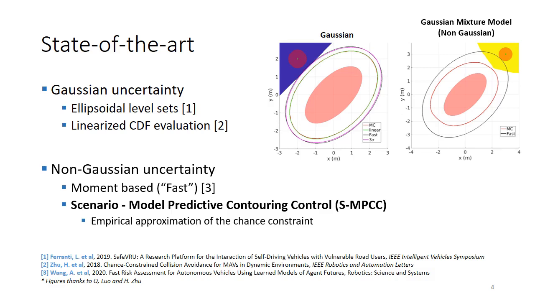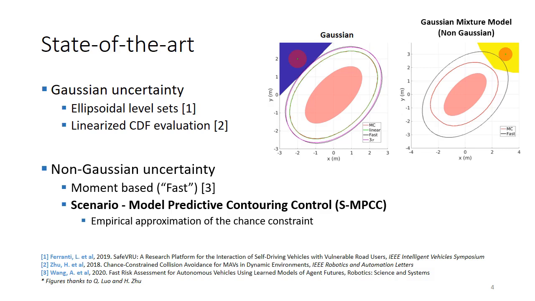The approach that I will present today is a scenario model predictive contouring control approach, or SMPCC, which is an empirical approximation of the chance constraint. We see in this right figure that the yellow region corresponds to this method. And it turns out that this is much less conservative than this black approach.